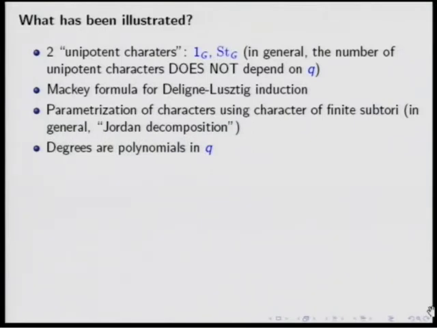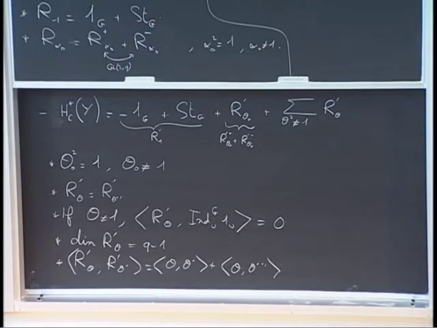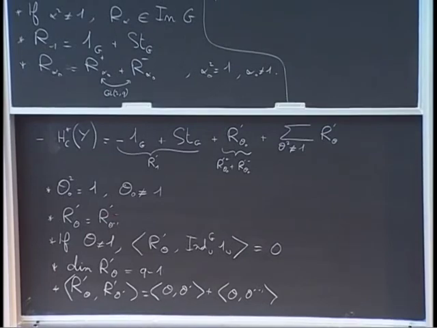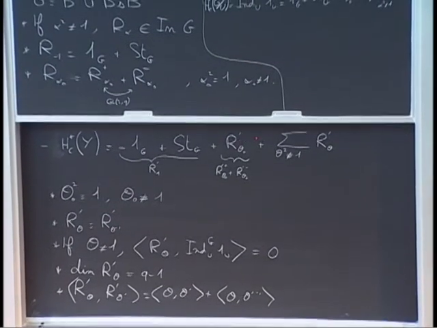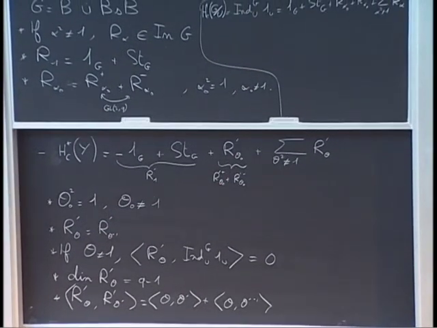We have also seen that the degrees are polynomials in Q. The degree of 1 is 1. Here we have Q, here we have Q plus 1 over 2. R alpha has degree Q plus 1. Here we have obtained Q minus 1, Q minus 1 over 2 for R prime theta 0 plus and minus, and so on. So these are polynomials in Q. That's also a general fact.